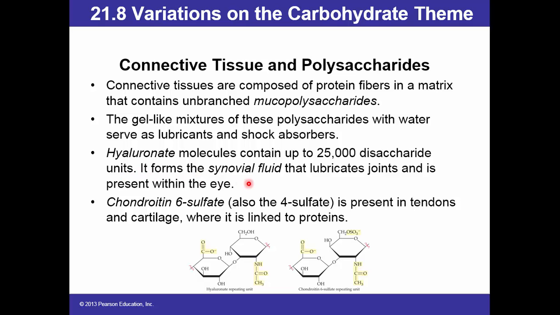It forms the synovial fluid that lubricates joints and is present within the eye. However, chondroitin 6-sulfate, also the 4-sulfate, is present in tendons and cartilage, where it is linked to proteins. Then here you see the structure of the two glycosaminoglycans, hyaluronate repeating unit and chondroitin 6-sulfate repeating unit.